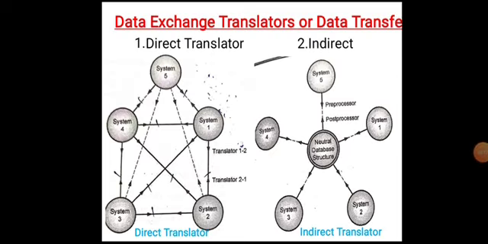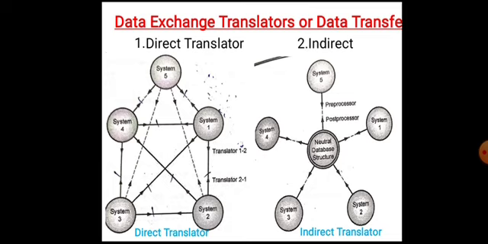Now next we discuss data exchange translators, or data transfer. Data exchange among dissimilar CAD/CAM systems can be achieved by two methods. First one is direct translators and second one is indirect translators. Now first we discuss direct translators.